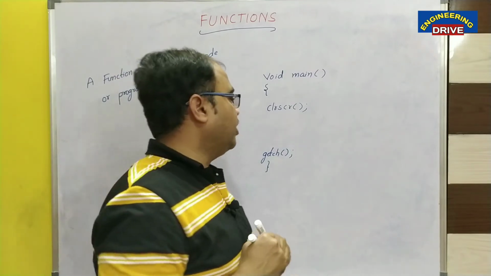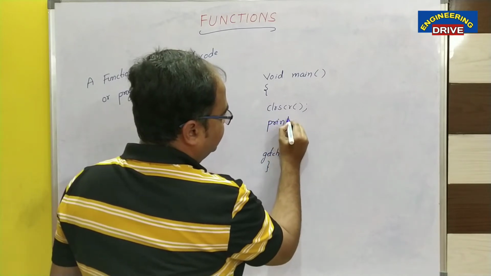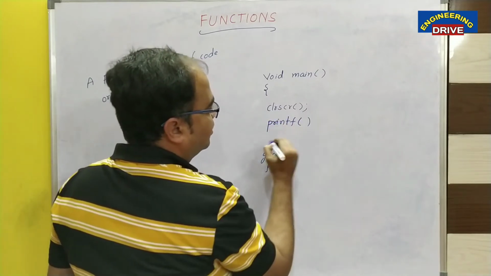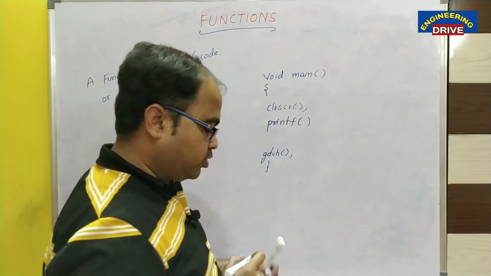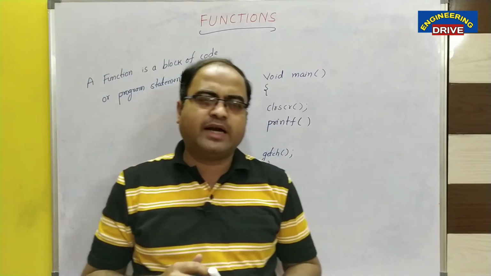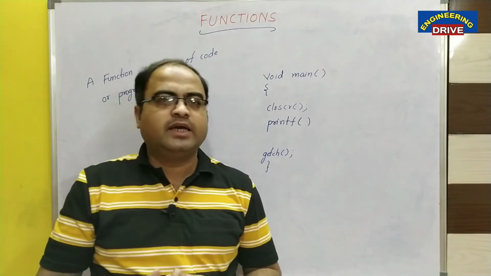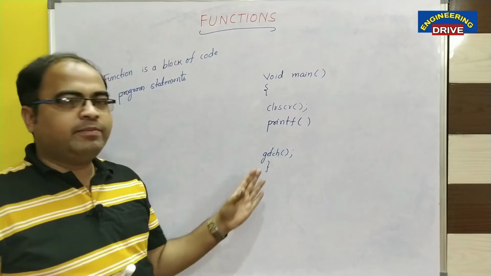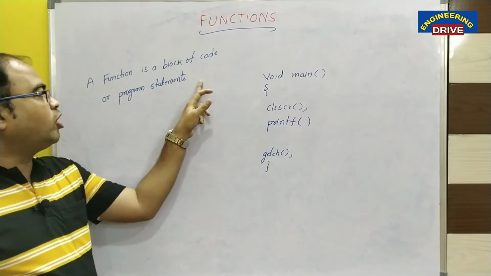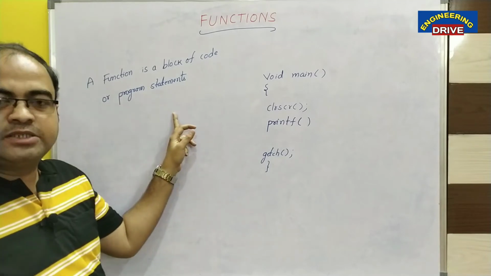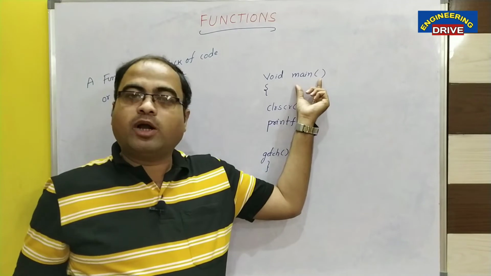Similarly, we have come across one more function in our C program: the printf function. What is the job of the printf function? To display the output. So a function is something which does some work, or in programming terminology, a function is a block of code or program statements that performs some specific task for the main program or main function.